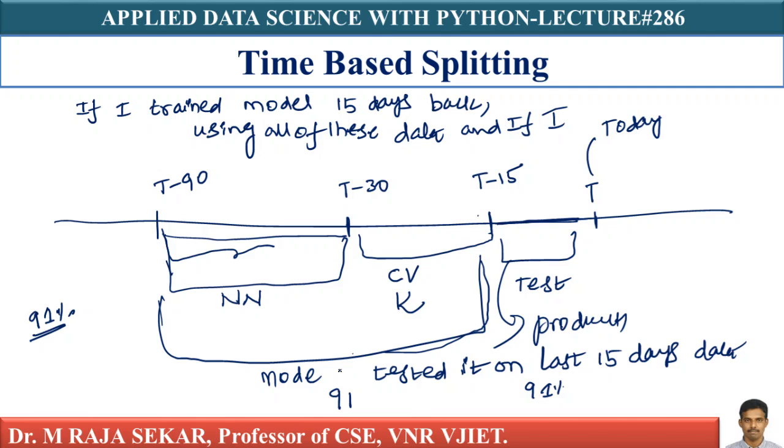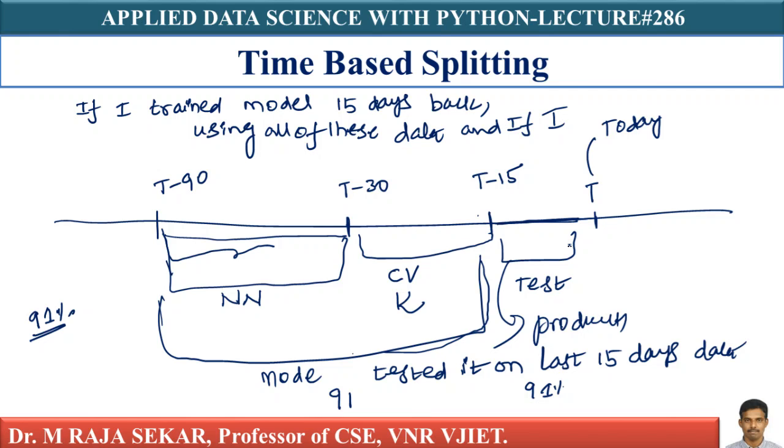Now the probability or chance that the same accuracy number will hold for the next 15 days is higher as compared to random splitting, because in random splitting my test data comes from all over the place.